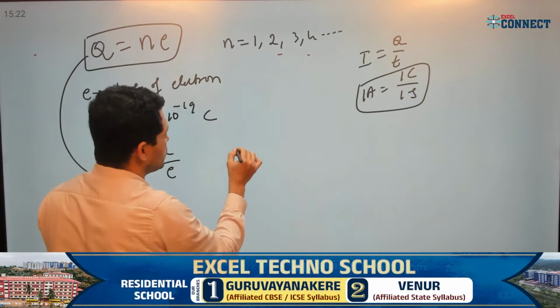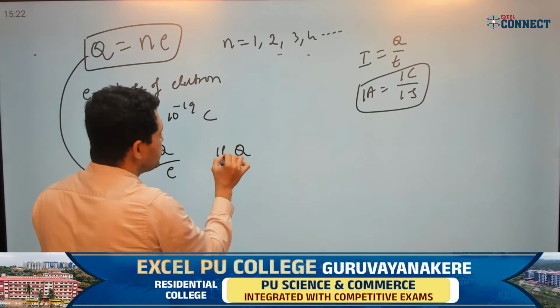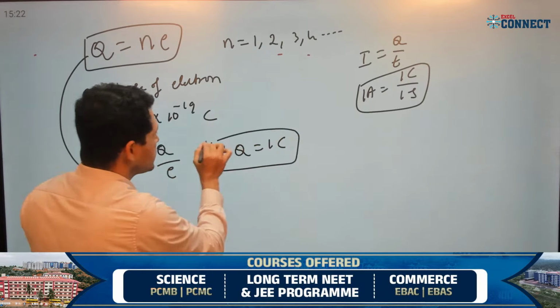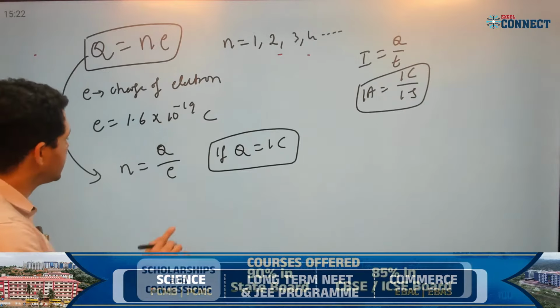Q is equal to 1 coulomb. If Q is equal to 1 coulomb, then what is N?